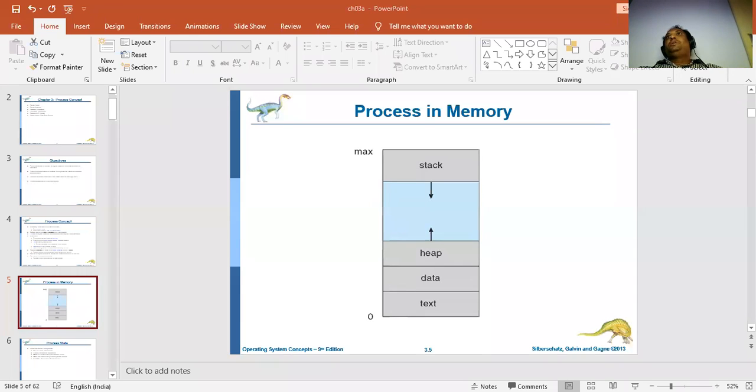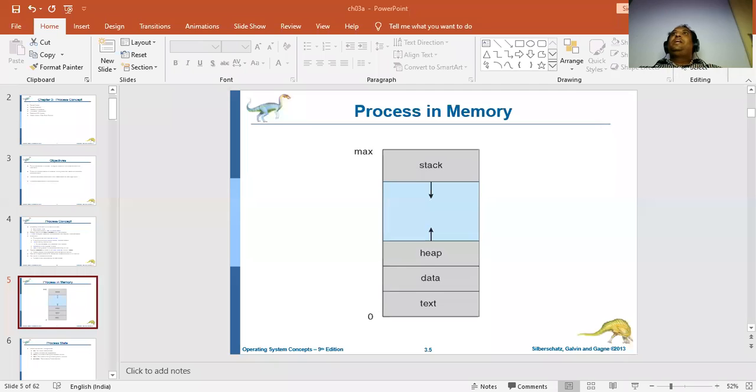It can be a global variable. It can be a local variable. You might remember these terms: local variable, global variable. Everybody, what is a local variable? A local variable is present in the main function, which is declared inside a function. A variable declared inside a function is called a local variable. Global means which is declared outside the function. So any kind of variable, whatever it may be, local or global, the memory is going to be allocated over there.